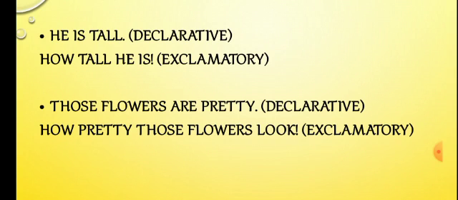The second example, those flowers are pretty, that is a declarative sentence. That declarative sentence is changed into exclamatory, like how pretty those flowers look, or you can say look how pretty those flowers are. You can even write like that. An exclamatory sentence means you have to show an emotion, a surprise or a happiness, right?